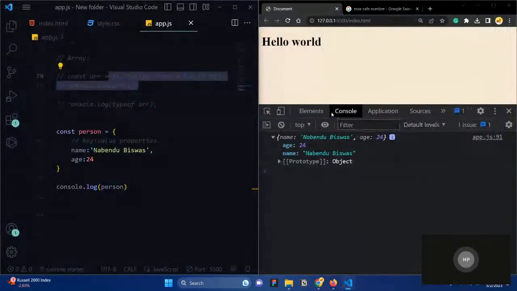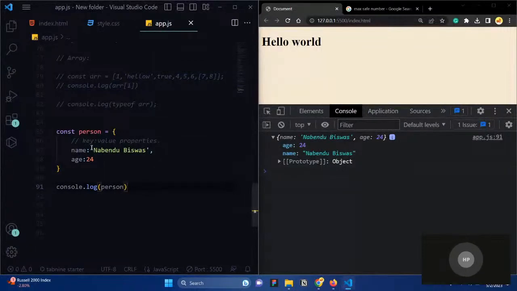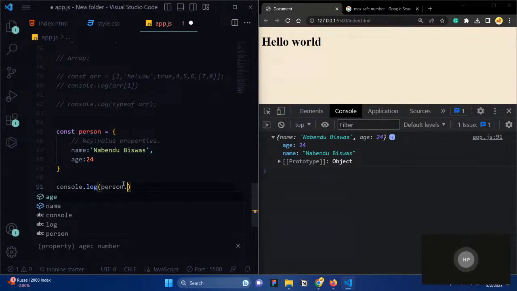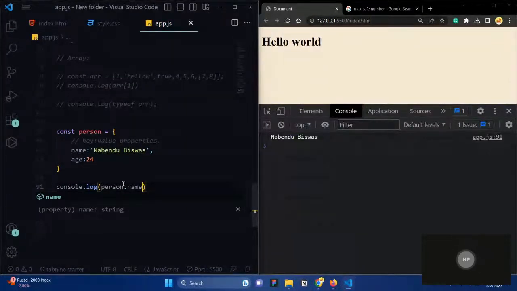So now, if you want to access a particular value, like the name of a person, there we used the square bracket, right? Here you need to use the dot operator, dot, and then tell what the property, the key, is. Based on the key, it is going to provide us the value. If I ask for name, it is going to give the name. The dot operator goes inside the object and finds the value. This is how you need to access a value.